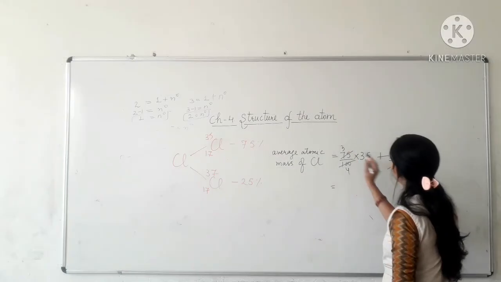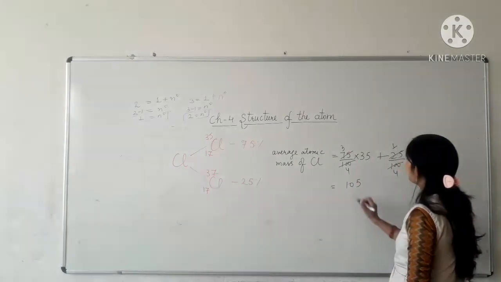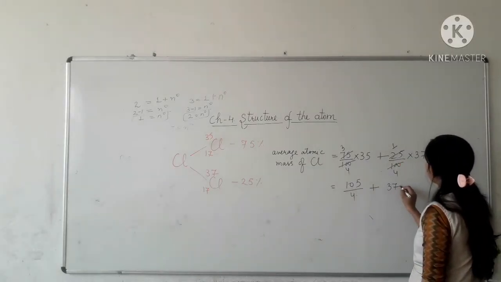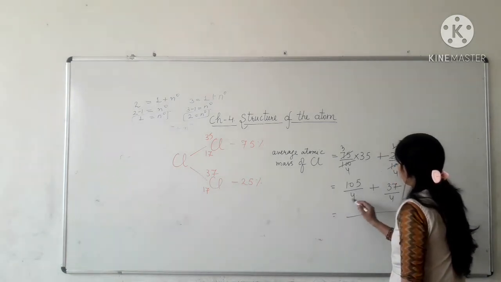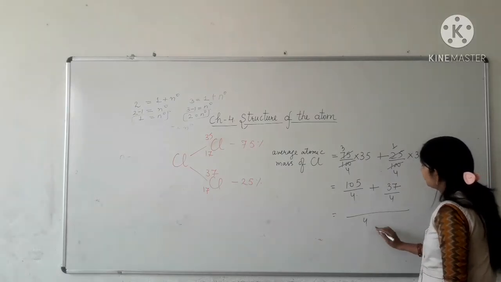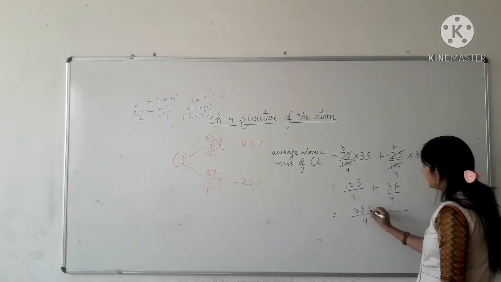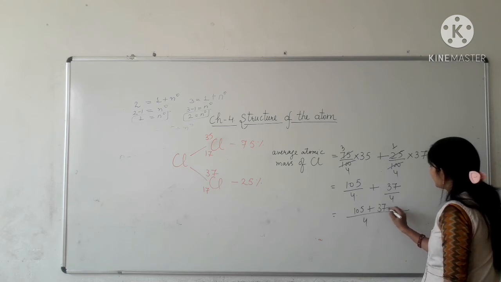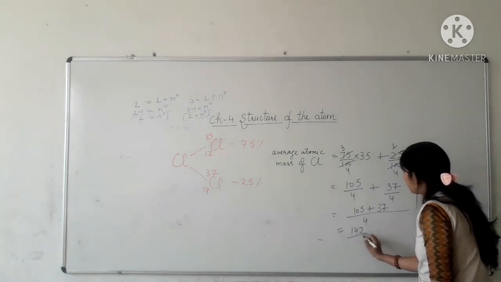So it is 3 into 35, that is 105/4, plus 1 into 37, it is 37/4. Now take the LCM of both denominators, it's 4. 4 divided by 4, 1 into 105, 105, then plus 4 divided by 4, 1 into 37, 105 plus 37, it is 142/4.